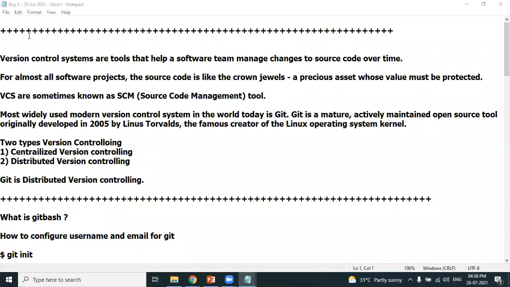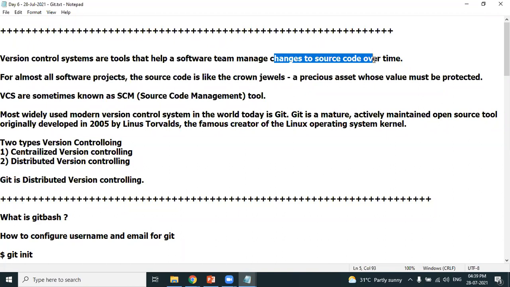Version controlling tools like Git help the software team to manage the changes over the source code. As I have mentioned in the previous class, when clients keep on changing the requirements, the source code also keeps on modifying as per the client requirement. So it's very difficult to manually maintain the previous versions of the source code as well as updated versions of the source code by the development team. It's very, very difficult. So finally they will get chaos.